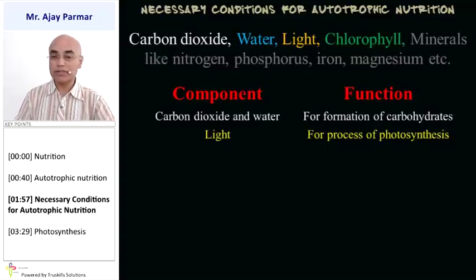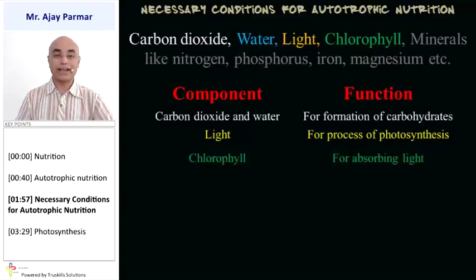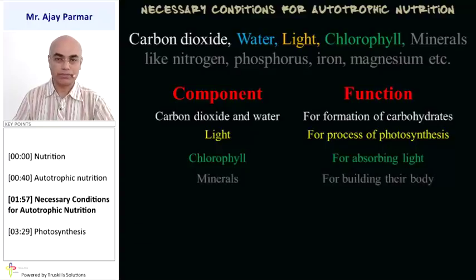Light is obviously necessary for the process of photosynthesis, because in absence of light, electrons cannot be charged in the plants. Chlorophyll, once again, is the component which captures light, which is responsible for absorbing light, and is necessary for photosynthesis.